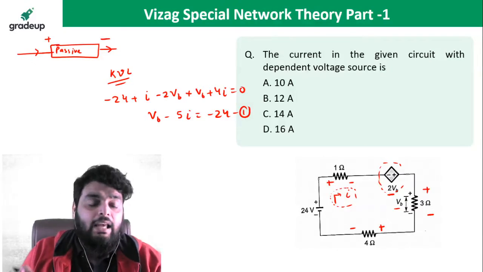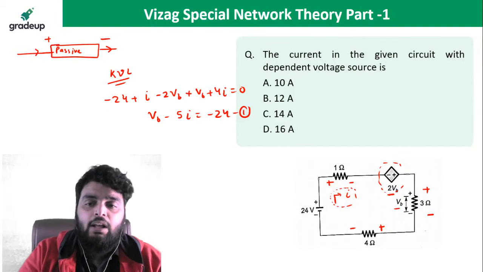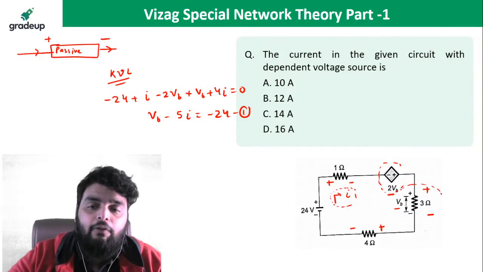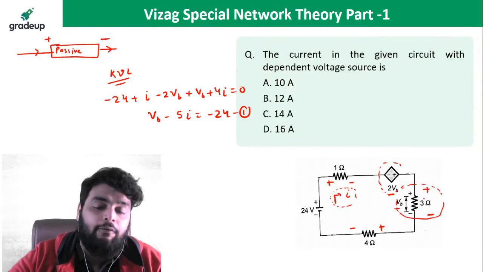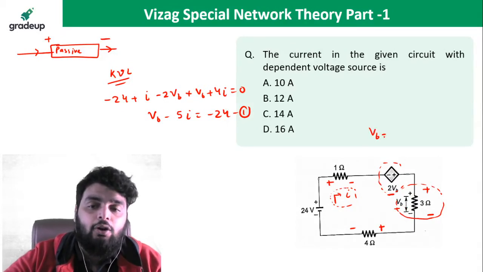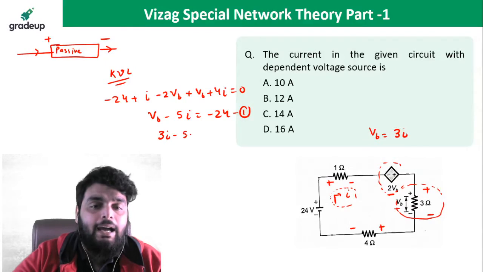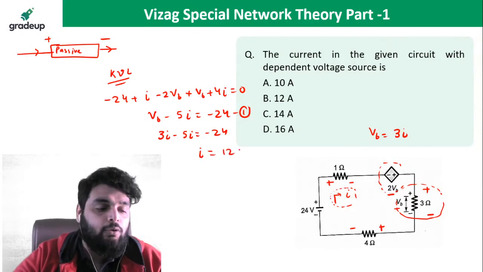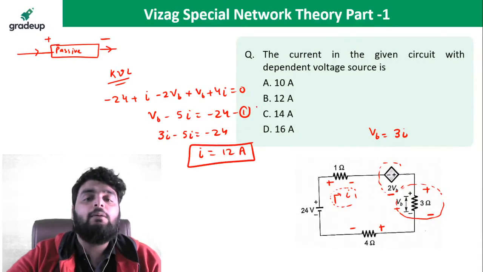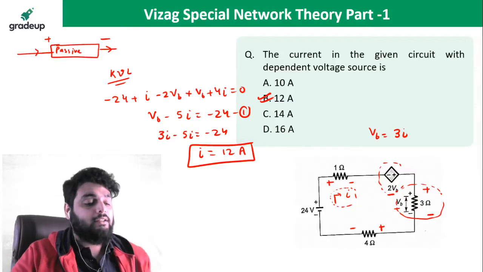The first equation has come. Now I need one more equation to find out this variable. So that one equation will come from this particular element. See very carefully. What is the voltage? VB. VB is the voltage across 3 ohm. So I can write 3 multiplied by I. Right? So put the values here. 3 multiplied by I minus 5I equal to -24. And I comes out to be 12 ampere. Simple question. Option B is the right answer.